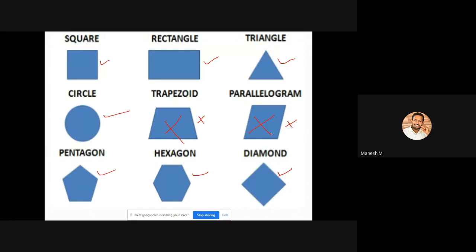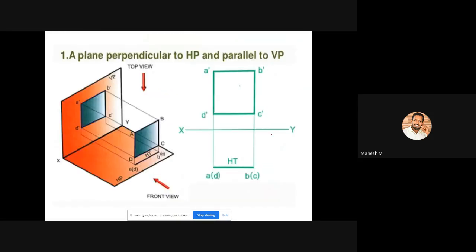Okay. So our first type of projection of plane is called a plane perpendicular to HP and parallel to VP. So here we are going to discuss only about planes. Okay, we are not going to discuss about lines. So a plane contains multiple lines. Okay, so we know that a line contains 2 points, and a plane contains multiple lines.